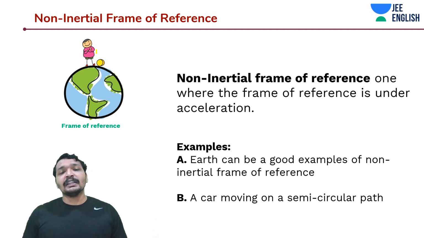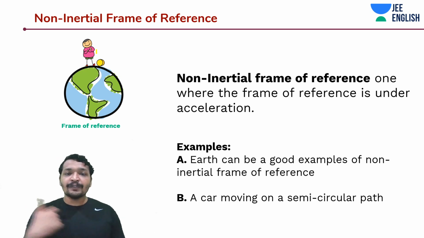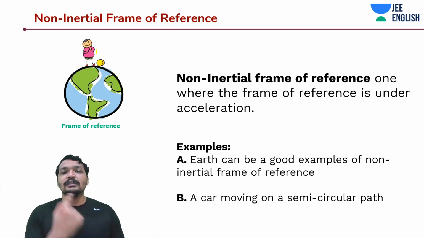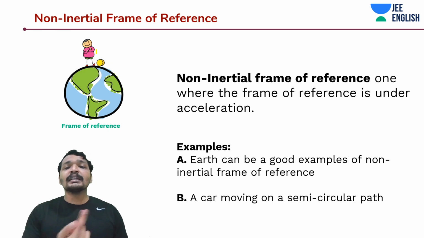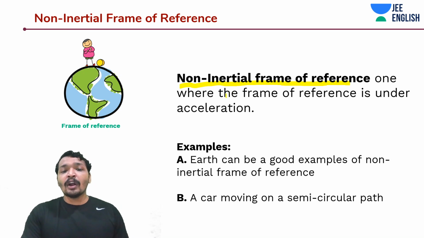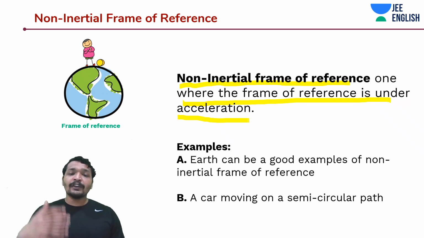We have gravity acting on us. The Earth itself is rotating, which means the velocity is changing. It's not a constant velocity. So it is a non-inertial frame of reference. You got this point, I guess. A non-inertial frame of reference is one where the frame of reference is under acceleration or the velocity is